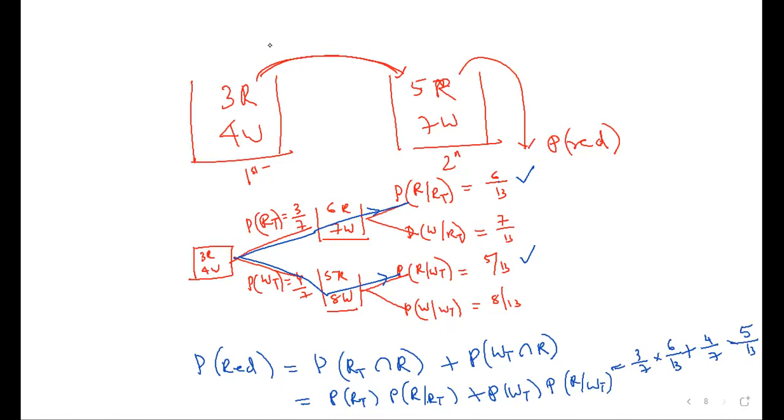This is how you have to calculate conditional probability. This is the difficult part of this chapter. If you are able to draw the tree diagram, this chapter is easy. If you are unable to draw the tree diagram, this chapter is going to be difficult. Is it clear to you? Yes, sir. So for every problem, try to draw the tree diagram.